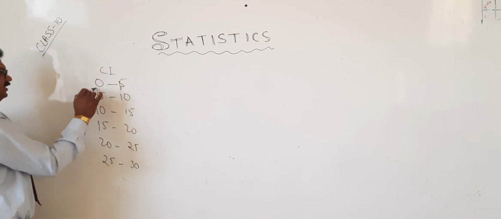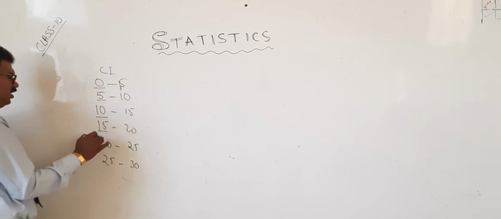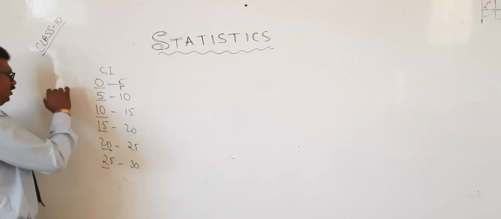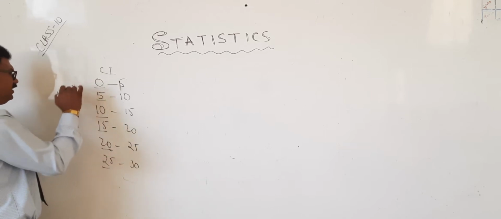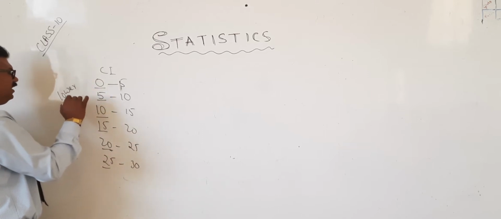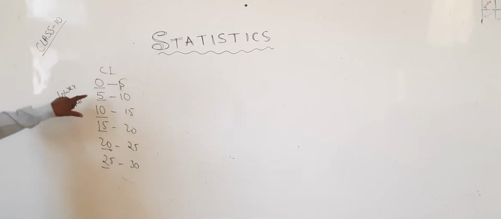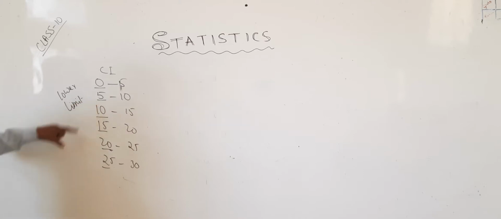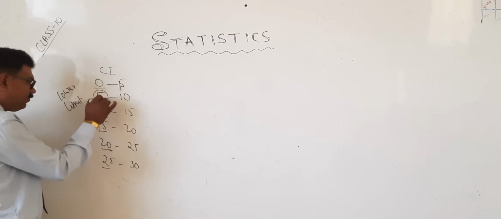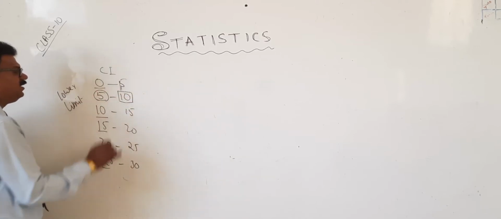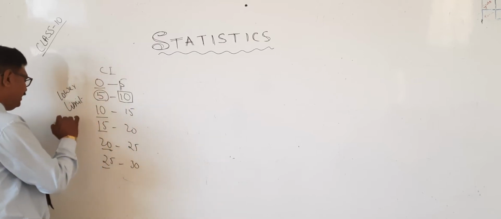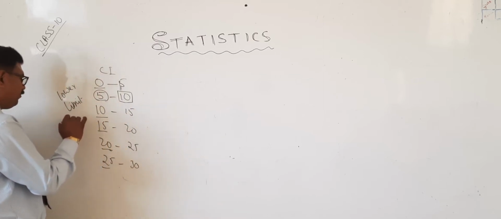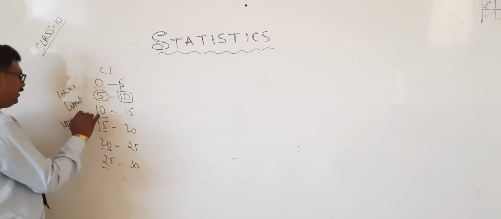The left side values are all known as the lower limit. Lower limit means the lowest value for that interval, the minimum. What is the maximum then? This is nothing but the upper limit.